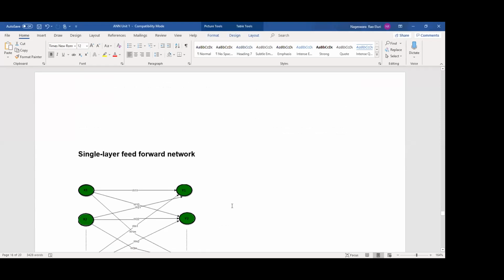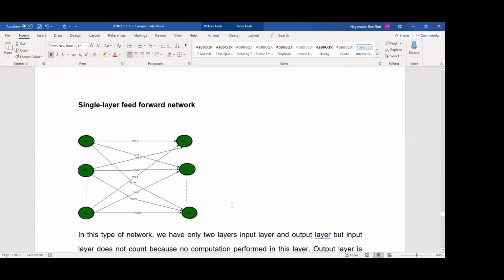Okay. So in this you can see the number of interconnections. Suppose we are taking only 2 layers in this network. X1 is connected to every node in the output layer. Okay. And every connection has some weight. It is associated with a weight. Okay. W11, W12. We are representing it in a 2-dimensional representation. W13 and so on up to WNM. Okay. If n nodes are connected to m nodes, these are all called interconnections.